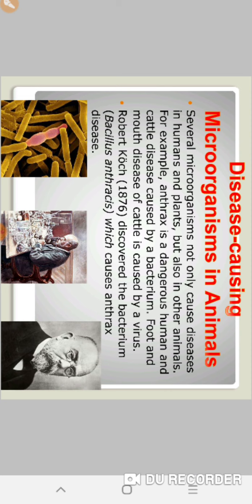Up to now, we have known that microorganisms cause many diseases in human beings. Now, we are discussing what type of diseases are caused by microorganisms in animals. Several microorganisms cause diseases not only in humans and plants but also in other animals. For example, anthrax. Anthrax is a dangerous human and cattle disease caused by a bacterium. Foot and mouth disease of cattle is caused by a virus. Foot and mouth and anthrax.